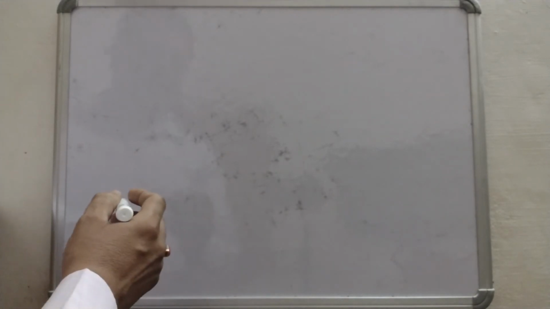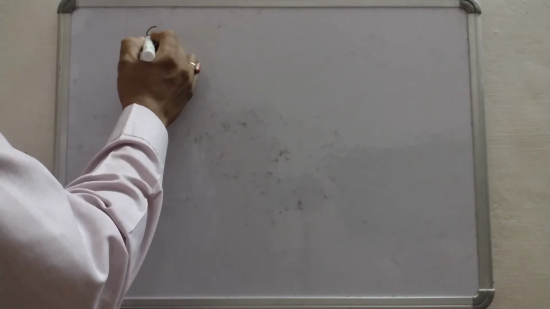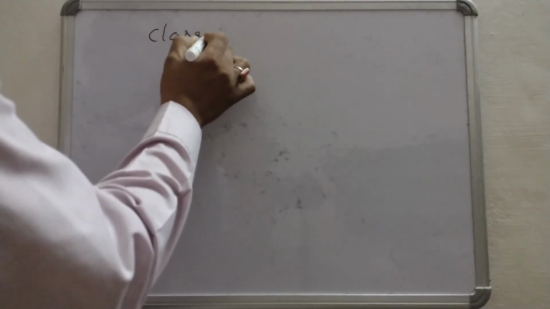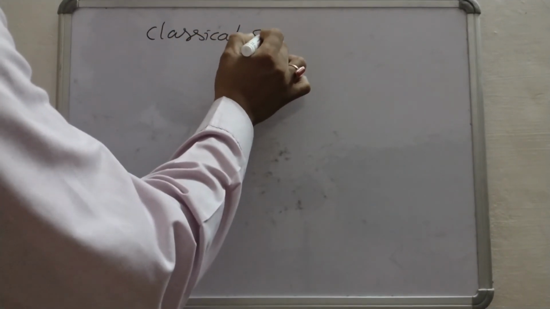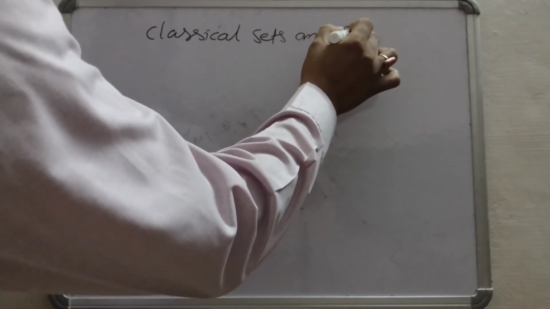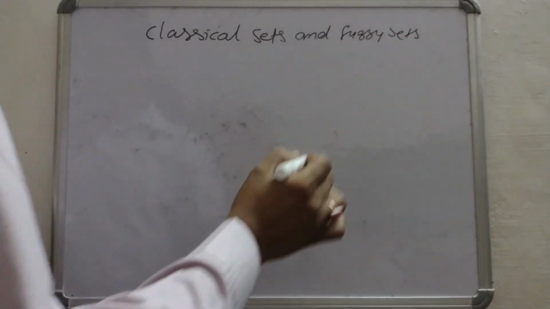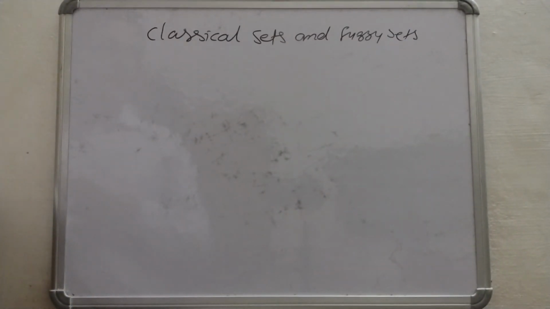So, dear students, in today's lecture, we will discuss classical sets and fuzzy sets. Now, what are classical sets and what are fuzzy sets?